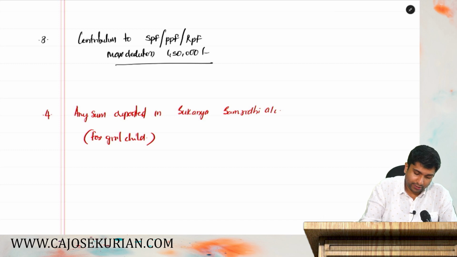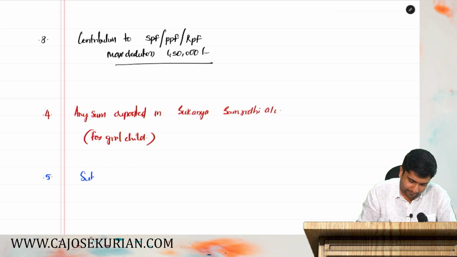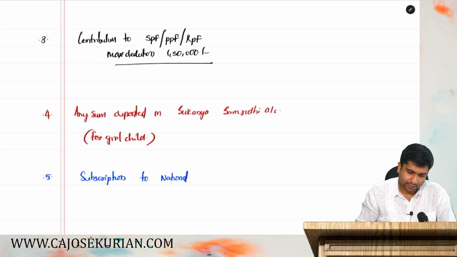Then point number 5. Let's understand what is point number 5. It's an important one. Subscription to National Savings Certificate.